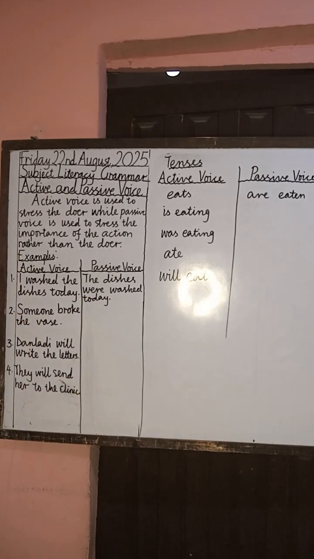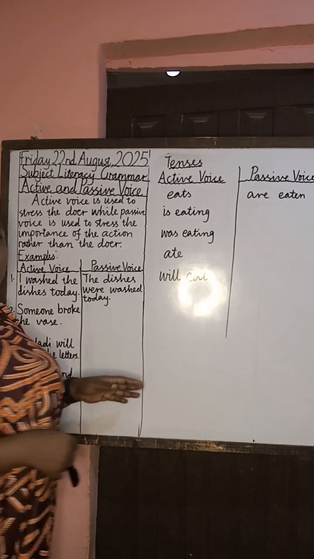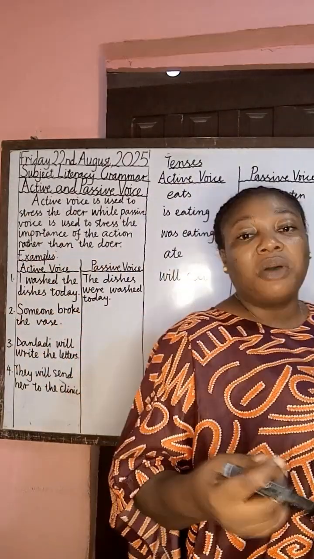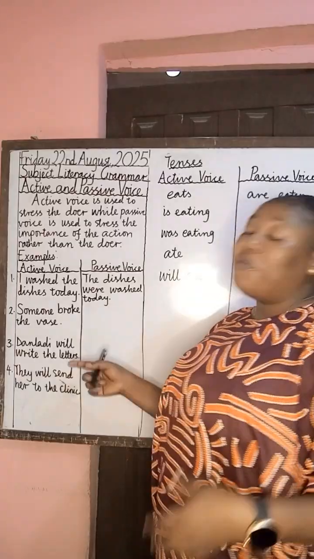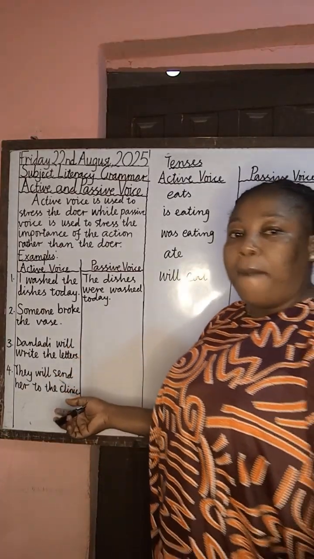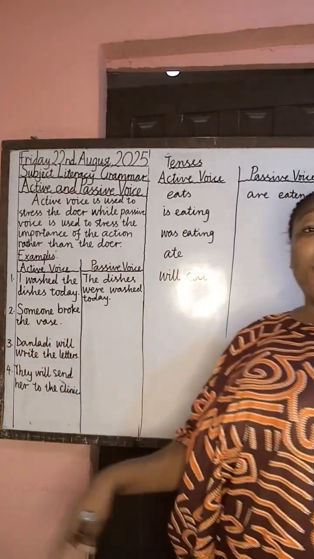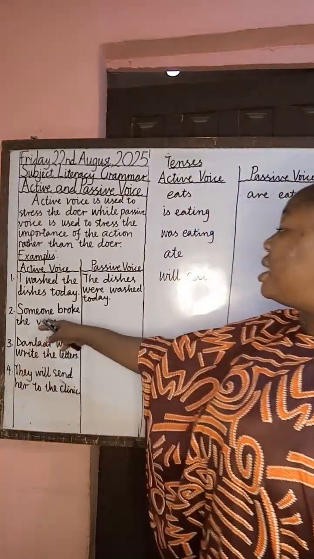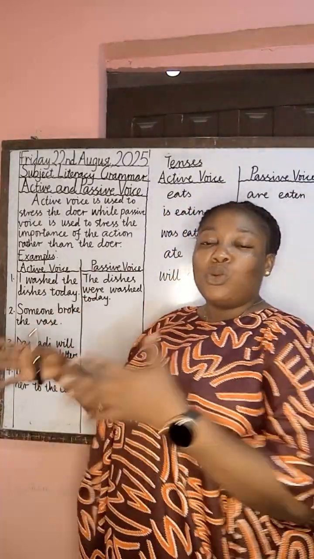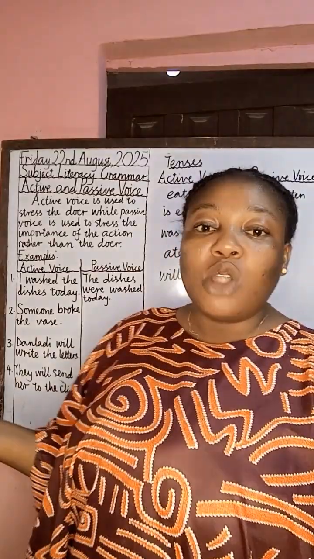Then the next one says: someone broke the vase. If you want to change this, it will be: the vase was broken. Because we don't know the person who broke the vase, so you say the vase was broken. So you use someone when the doer of the sentence is not known.